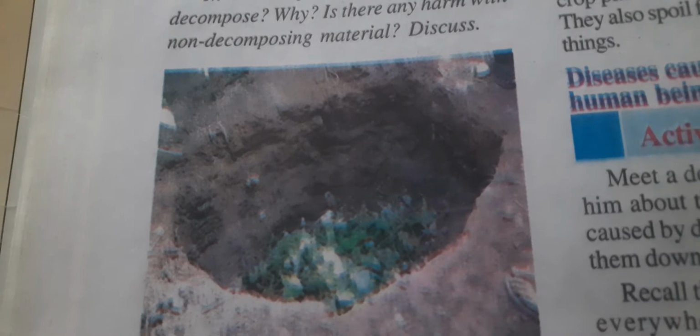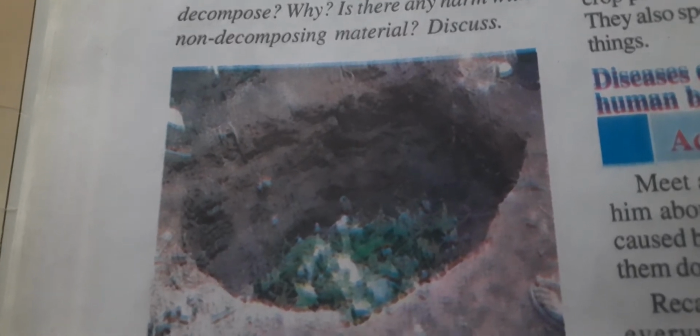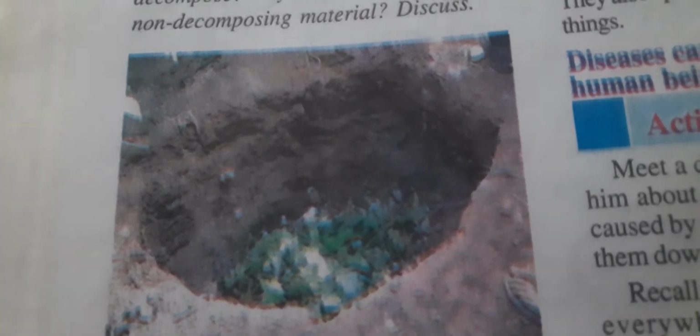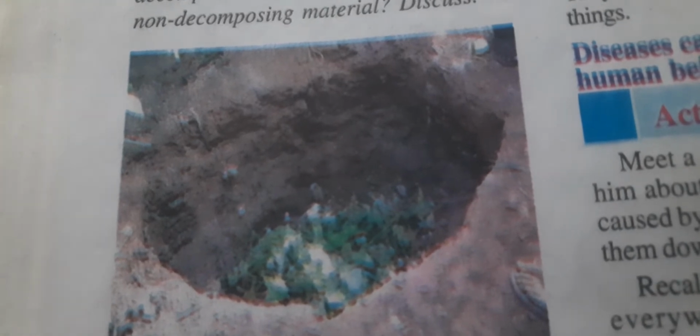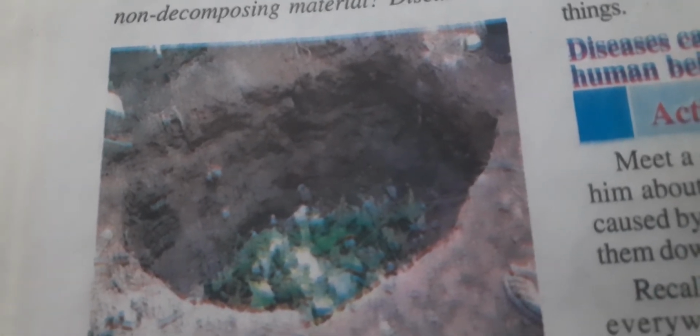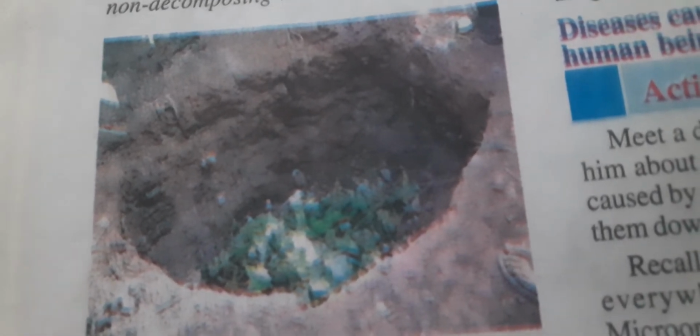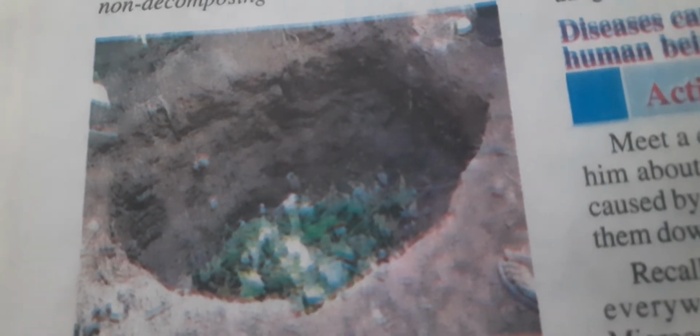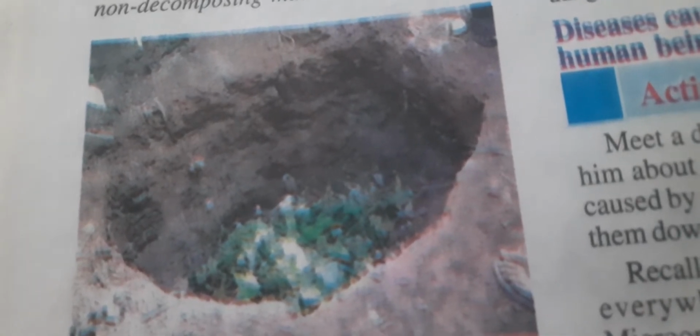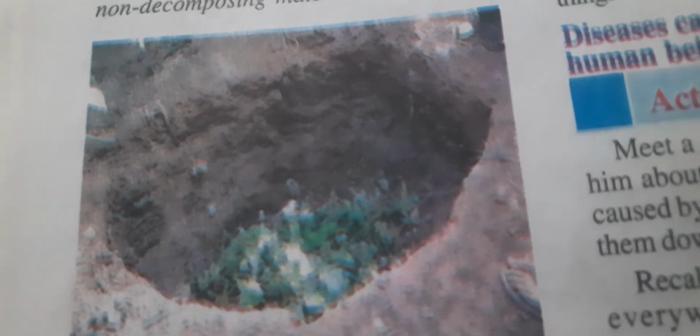So students, what do we have to do? We have to dig 2 pits in the corner of our garden as well as in our school. And after that, what do we have to do? We have to fill them halfway with loose soil, and we have to keep some biological waste like leaves, vegetable waste and waste papers in one of them.